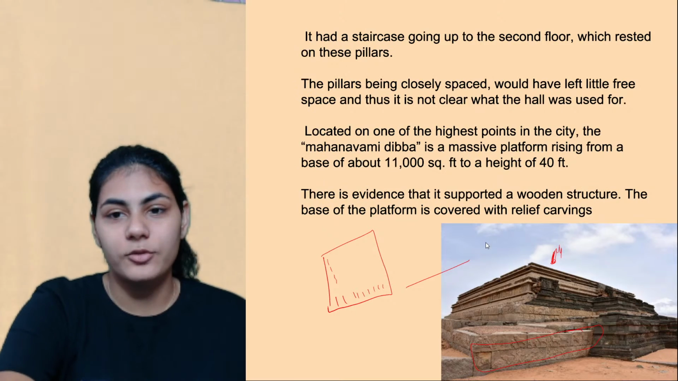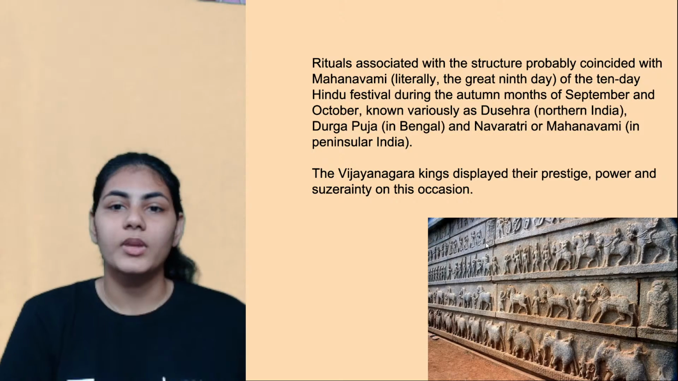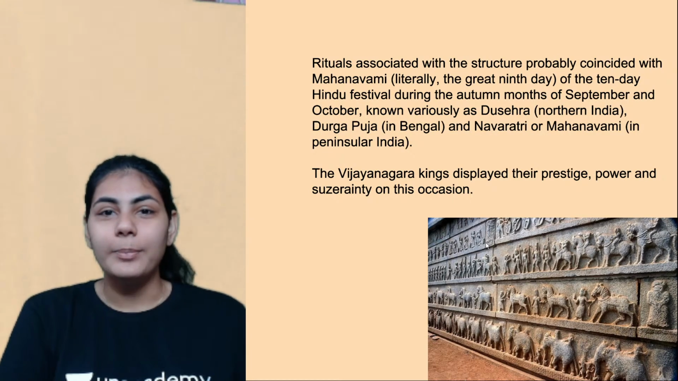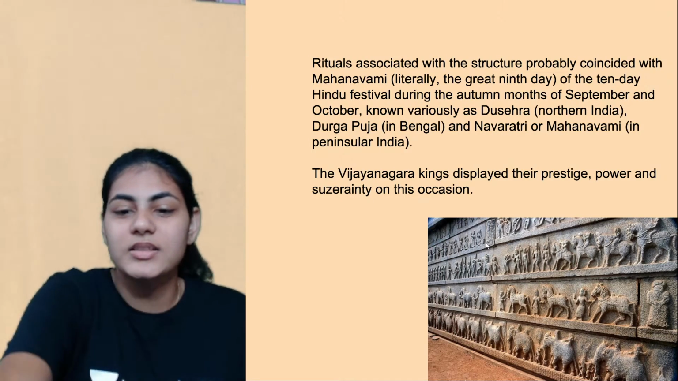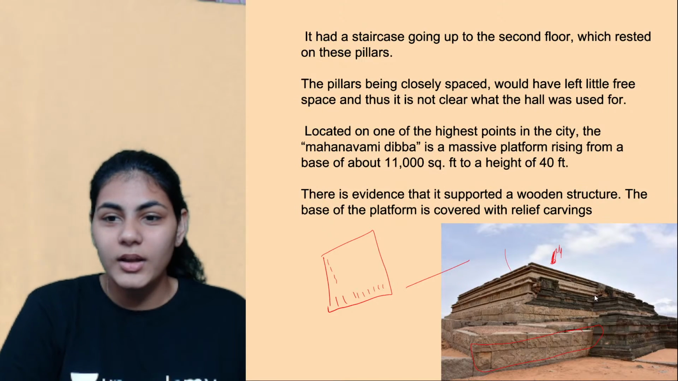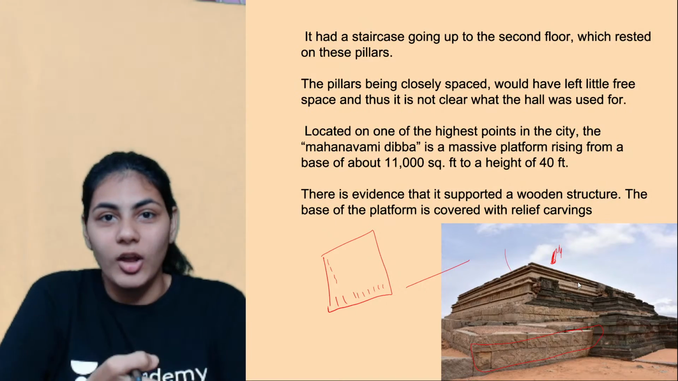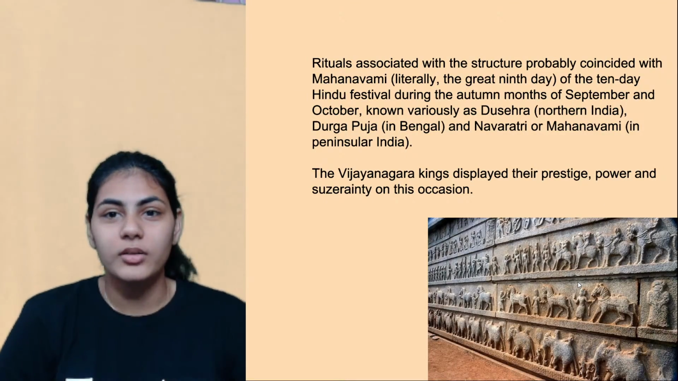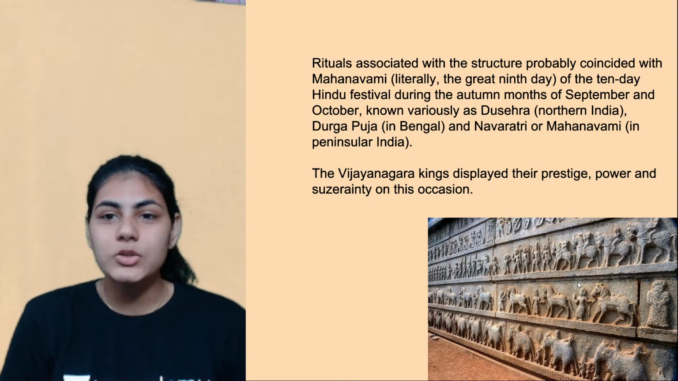Anyways, so Mahanavami Dibba had relief carvings in the bottom portion, right? So what actually happened here? It's a closed structure, you can't even enter inside. See, this is a whole closed structure, you can't even enter inside of it. Everything is solid, right? Then what is it built for? There has to be some use. Otherwise spending so much on building it doesn't make sense, right?